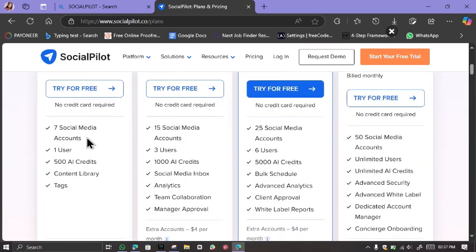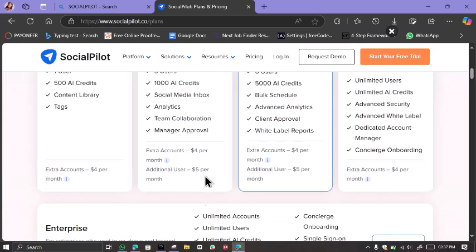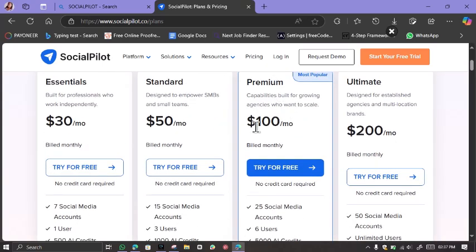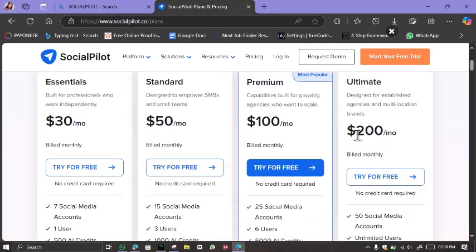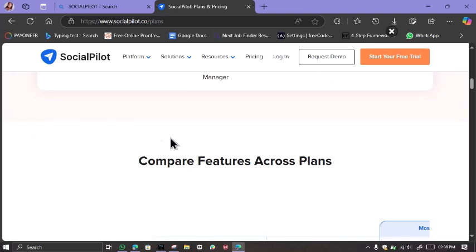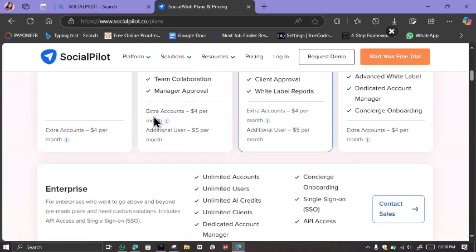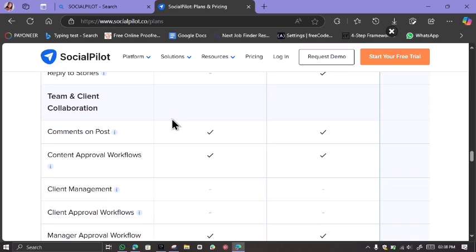So you get 7 social media accounts, 1 user, 500 AI credits, content library, and tags. If you're using the Standard, you get so many other things over here. If you're using the Premium version, it's $100 per month, and these are the things you enjoy under it. Ultimate is $200 per month, and these are the things you enjoy under it. For enterprise, who want to go above and beyond, you can contact the sales department. You can also compare the features to see which is the best before you choose the one you want.